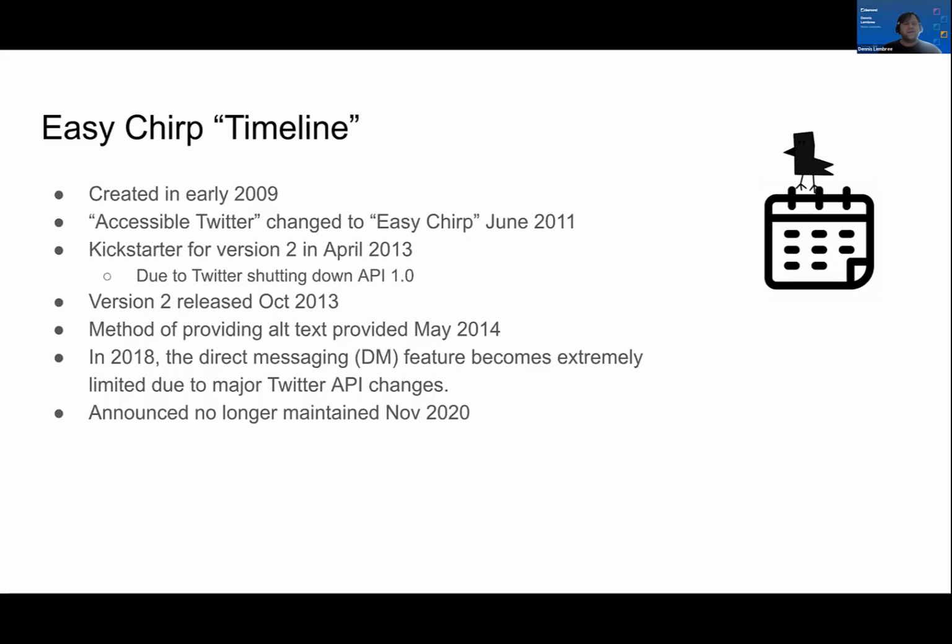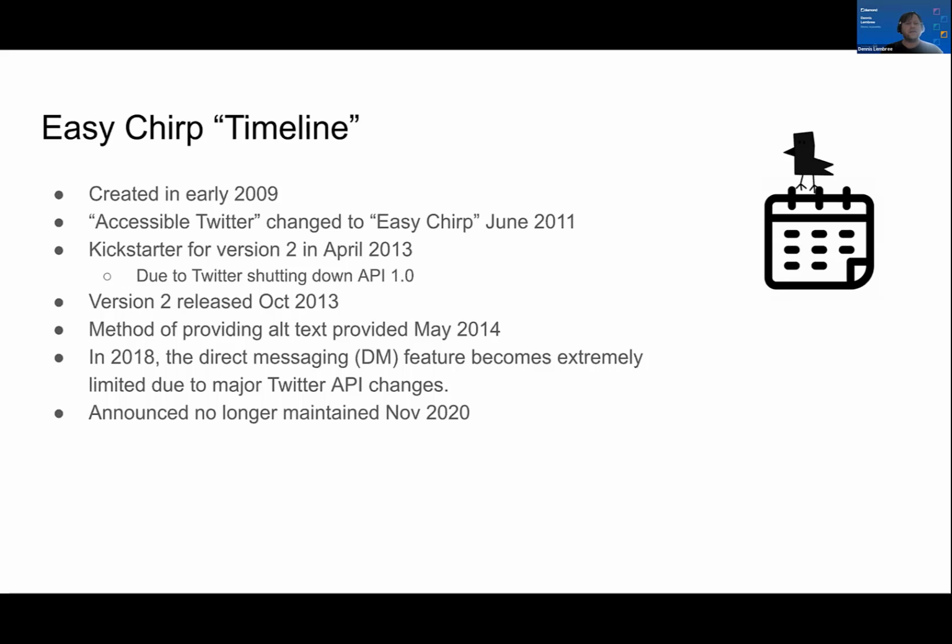The Twitter API in 2013 actually shut down the first Twitter API 1.0, and I did a Kickstarter and got a little bit of funding, and created a brand new version number 2, which was released several months later in October 2013. It looked fairly similar, structured similarly, but there were a lot of subtle changes.